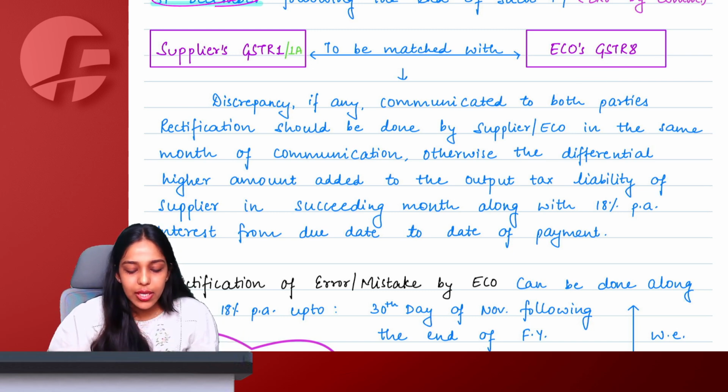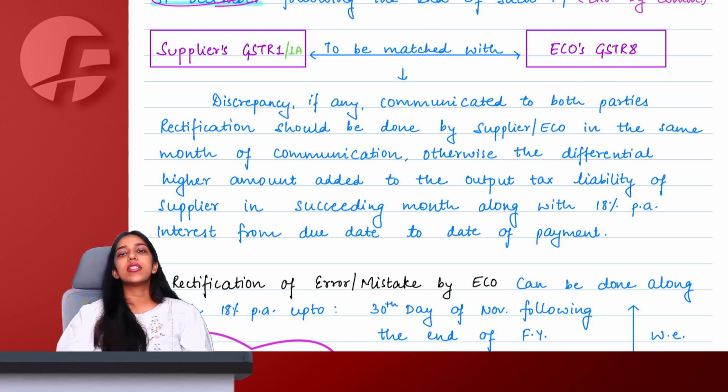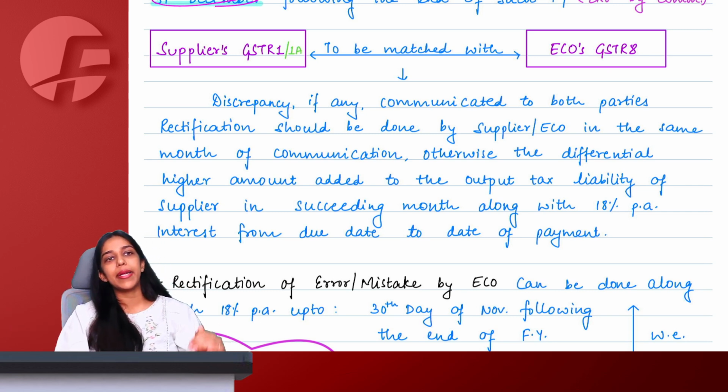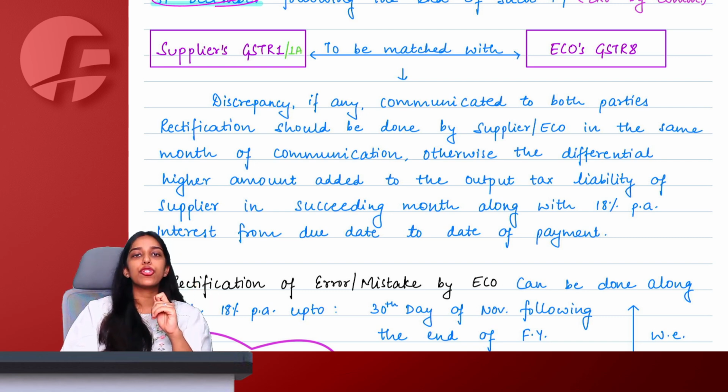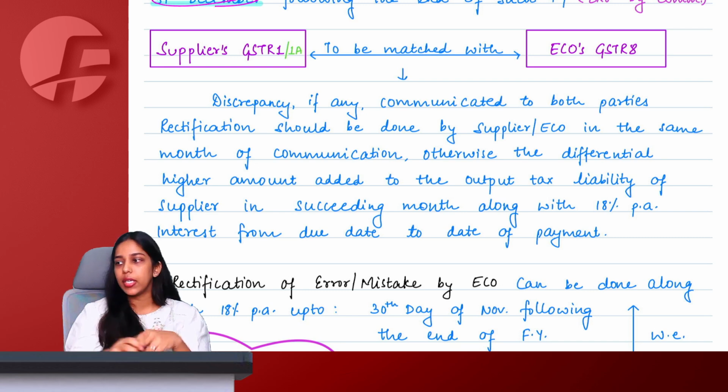If this is the same mobile sold by the supplier through the e-commerce operator, the details should match in GSTR 1 furnished by the supplier and GSTR 8 furnished by the e-commerce operator. Genuinely, yes ma'am. But let us say it is not matching. The supplier says the mobile is sold for 1 lakh, but the e-commerce operator says 1.2 lakh.